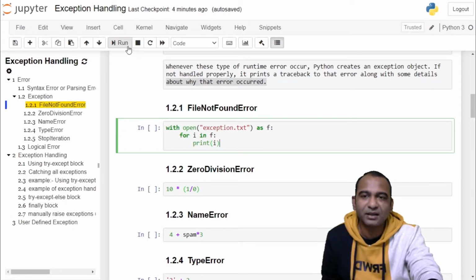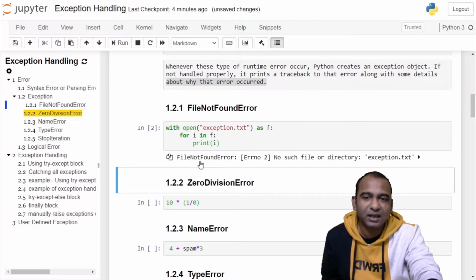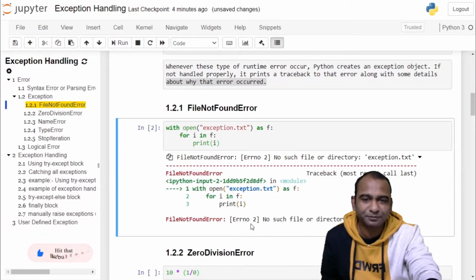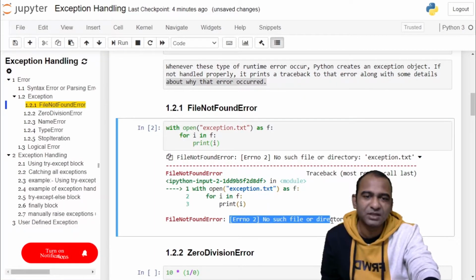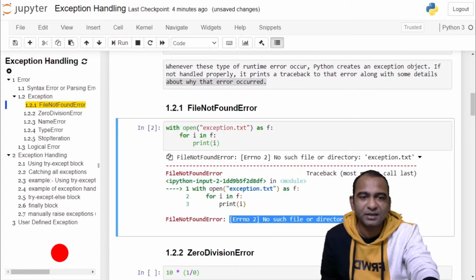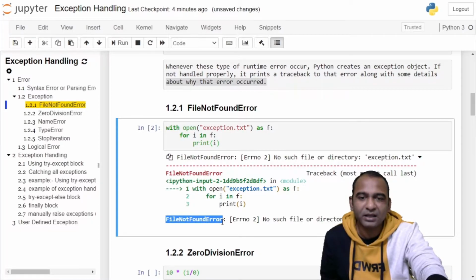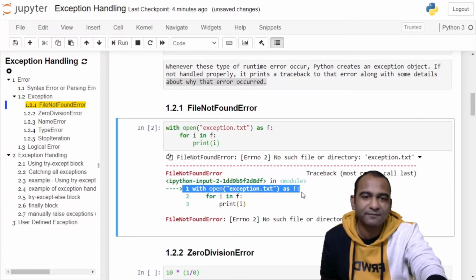Click on the cell and run the cell. You can see an error is produced. It has information of the error: no such file or directory, exception.txt, the error object FileNotFoundError, and the point at which the error occurred. It has occurred at line number 1.